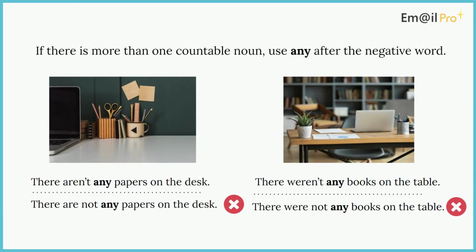If there is more than one countable noun, use any after the negative word. For example, there aren't any papers on the desk, or there weren't any books on the table. If the contracted form is not used, the sentence sounds incorrect. For example, there are not any papers on the desk, or there were not any books on the table.